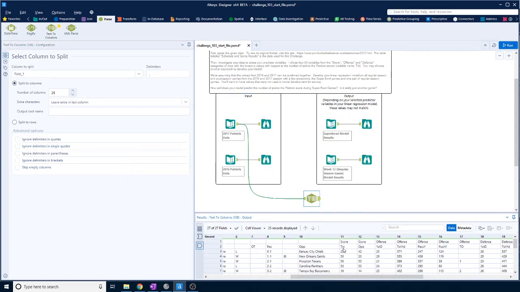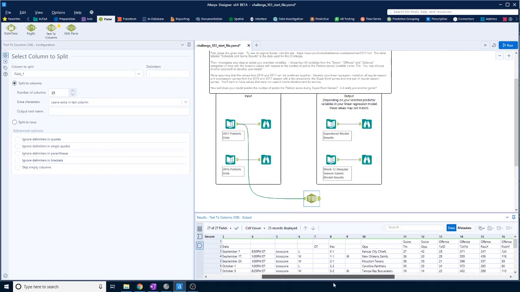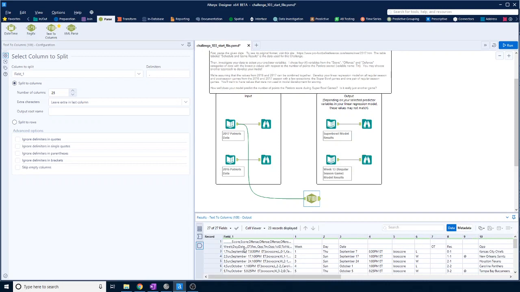Here's the TM. This is the score we're looking to use as the target in the model. All the rest of it we don't need, but Week has got the week. Now she says, we'll take week 13 as well, I guess. It's week 13 and try and predict that, and then the Super Bowl one down here. Okay, so let's sort this data out.